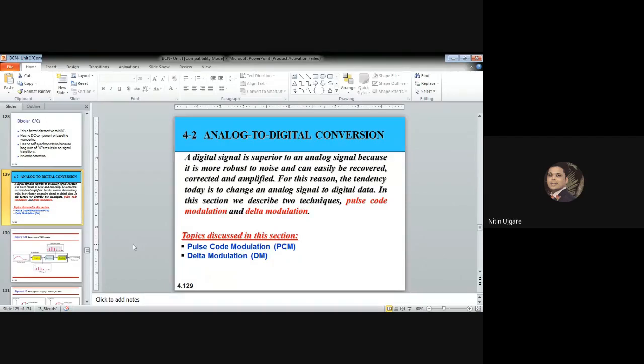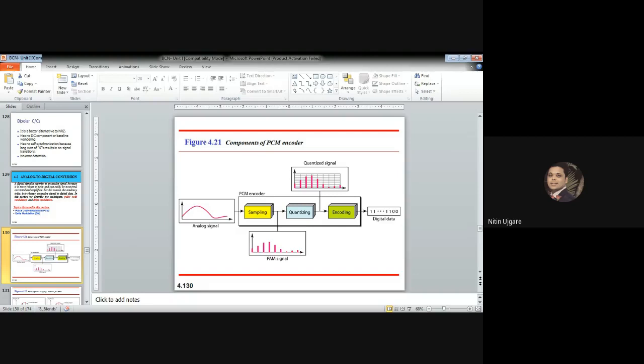As a part of this analog to digital conversion, we are going to discuss two techniques of converting analog data to digital signal. One is pulse code modulation, PCM, and the other is delta modulation. So let us start with the first one. Pulse code modulation consists of three steps to digitize an analog signal. The first step is sampling, the second step is quantization, and the third step is binary encoding, that is transmitting a stream of bits.